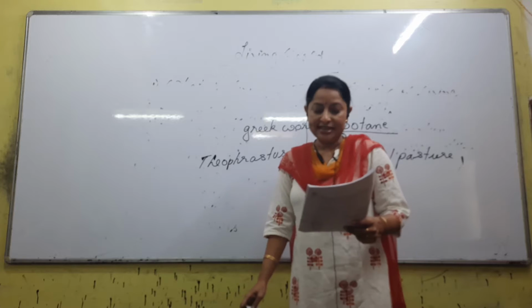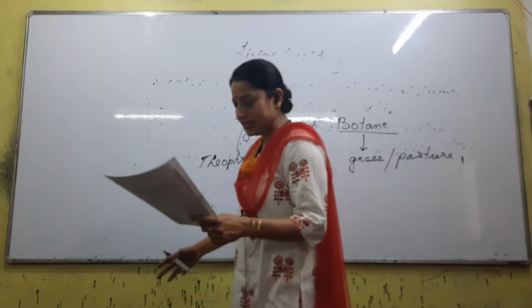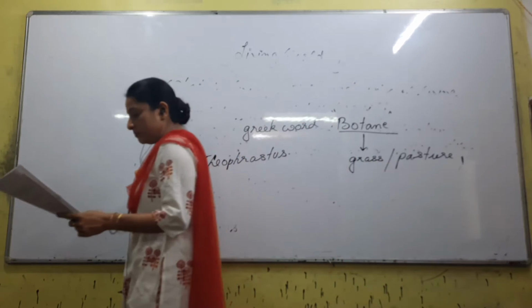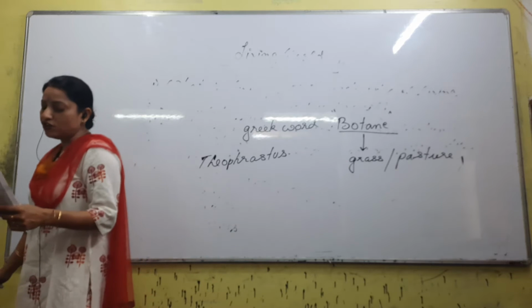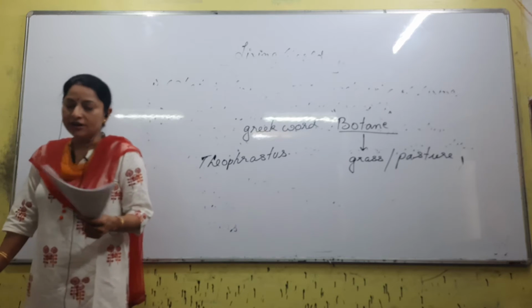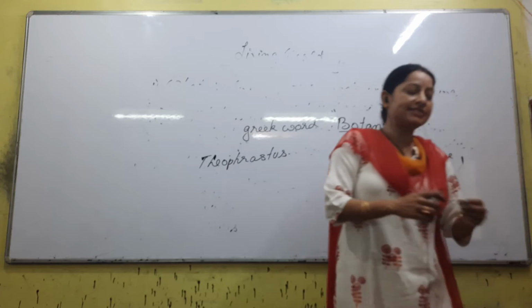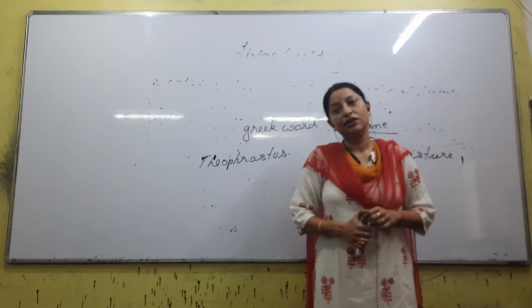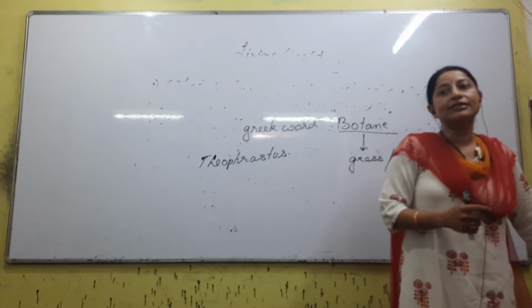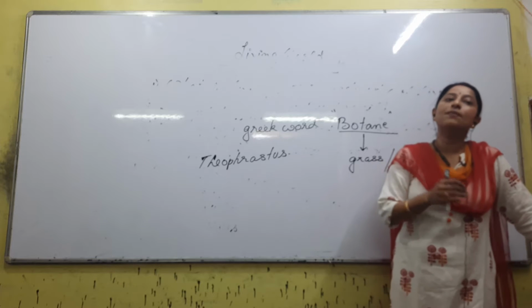Next, what did Theophrastus do? He discovered about 500 plants, medicinal plants, food plants, etc. He considered morphological characters for classification. So these primitive workers, Aristotle and Theophrastus, what did they do? They tried to study an organism.